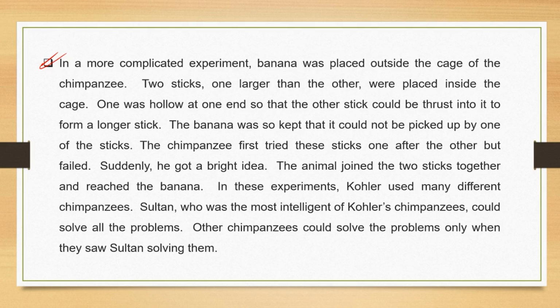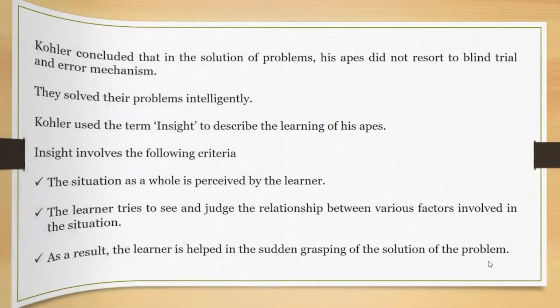Now this was also possible for the chimpanzee to do. First, the brightest or the most intelligent one of the chimpanzees could do it. After everyone noticed the relationship between the problem and the solution, anybody could do it. So this was the experiment performed by Kohler.